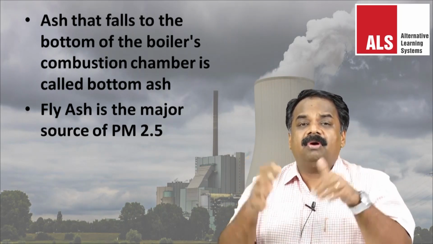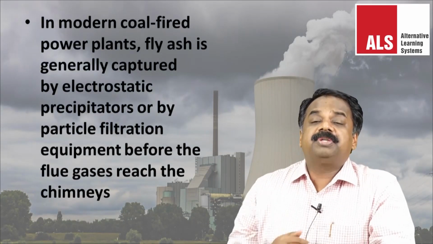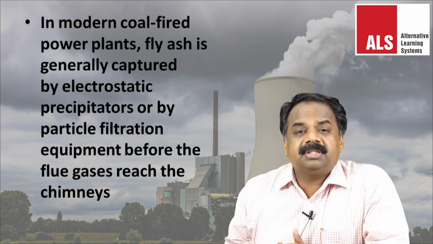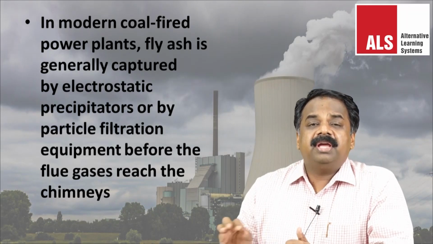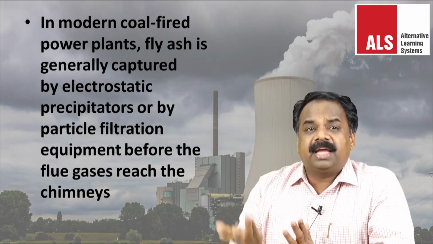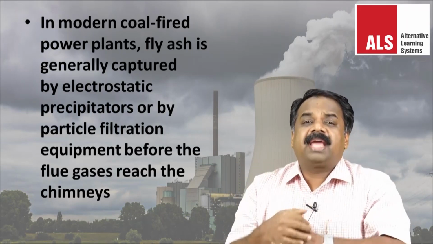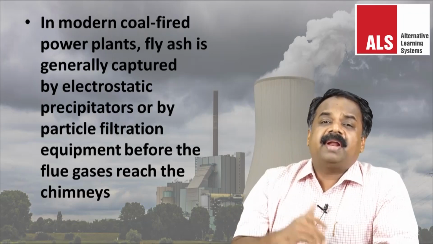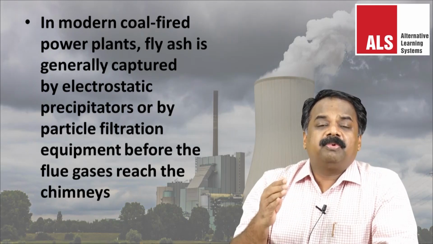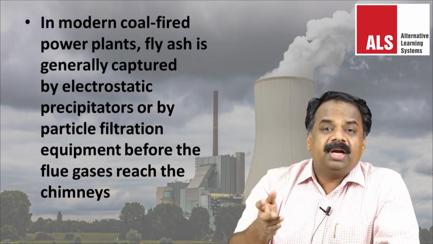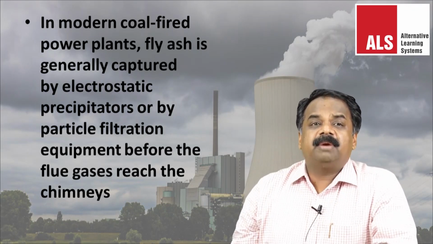Then in modern coal-fired power plants, fly ash is generally captured by electrostatic precipitators, and by using other particulate filtration equipment before the flue gases reach the chimney. So we have a mechanism to capture it. Once it is captured, then what to do with this fly ash, that's a question. If it can be converted into this kind of waterproof material, then there is some utility also. But at the same time, it can reduce the pollution, especially the air pollution.